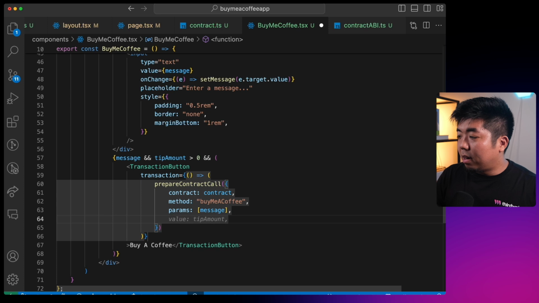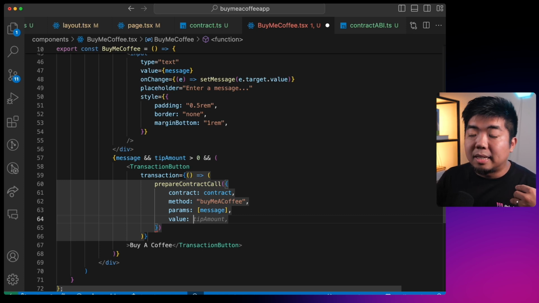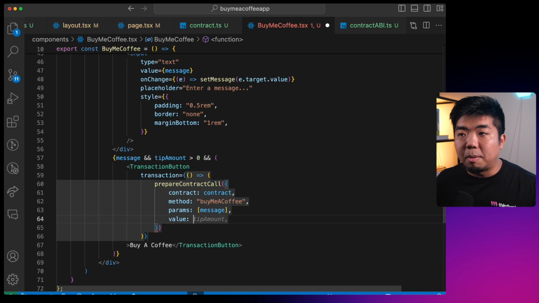And then below here, we're going to set the value of the function that we're calling, and we're going to set that to the tip amount. Now we do need to provide this in wei. The tip amount we're providing is going to be an ether value like 0.01. We do need to provide the wei amount, and we also need to provide it as a big int.